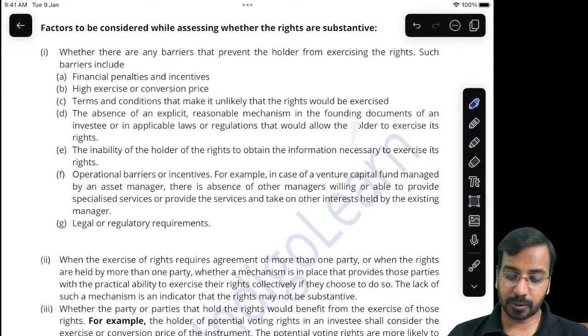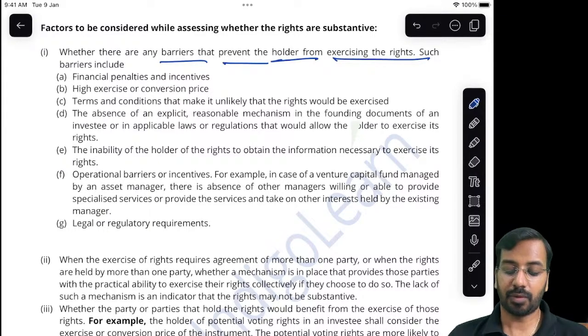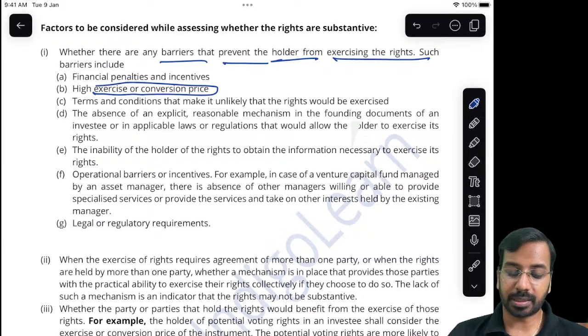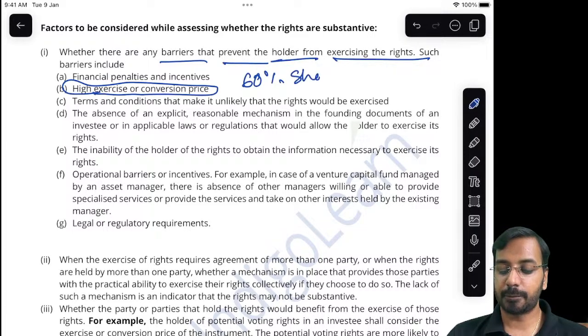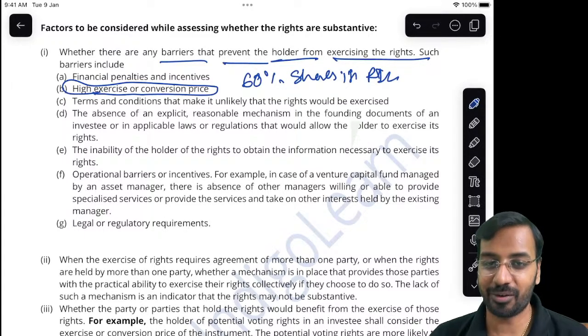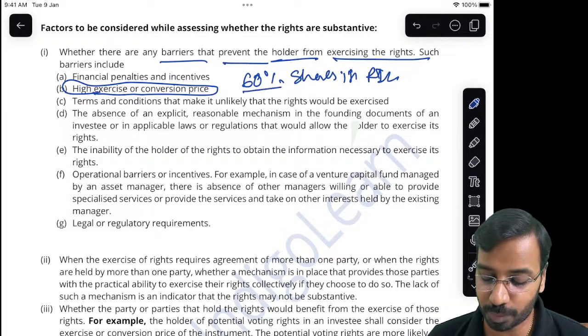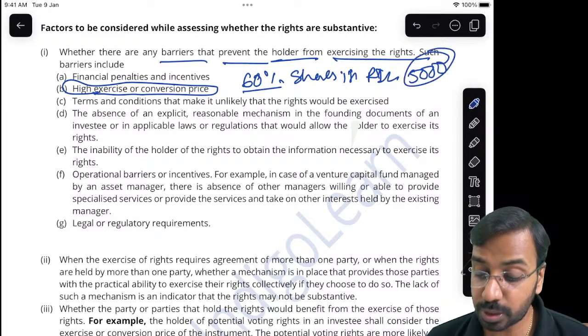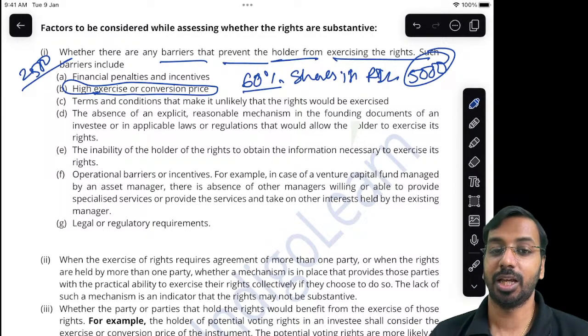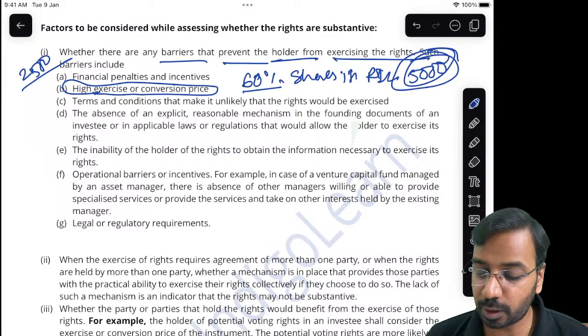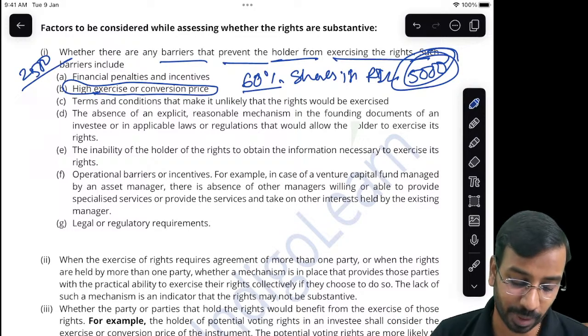Now, sometimes there could be barriers that prevent the holder from exercising the rights. For example, a high exercise or conversion price. I have a right to buy, let us say, 60% shares in Reliance. I have a call option. What is the strike rate? 5,000 is the exercise price. Currently, the market price is 2,500. Will I exercise? I will not exercise. Though I have a right to exercise, 5,000 is the value at which I will exercise, and in the market it is 2,500.